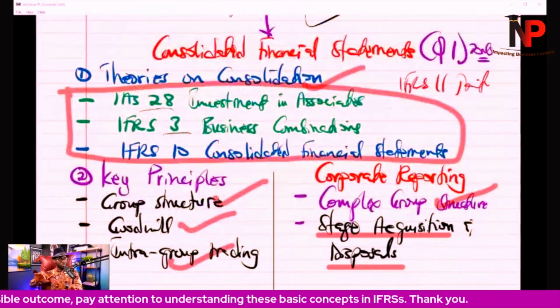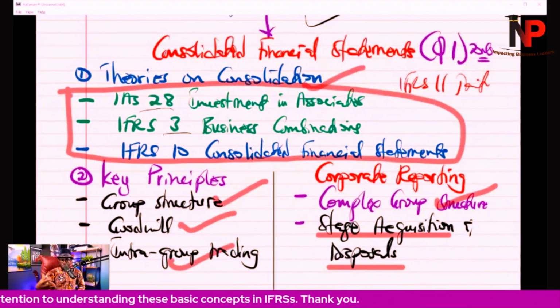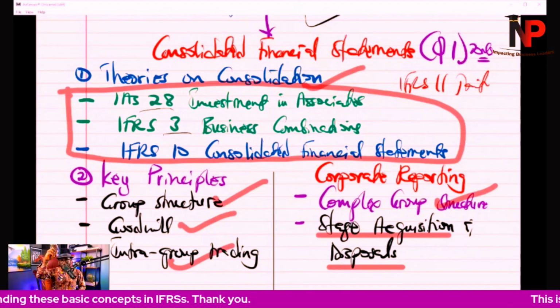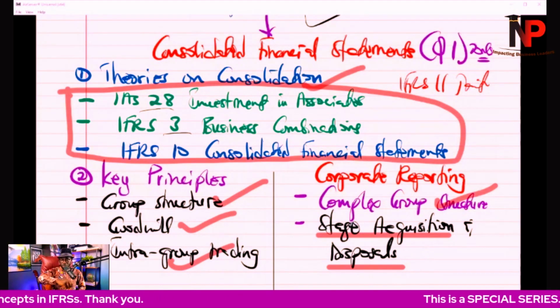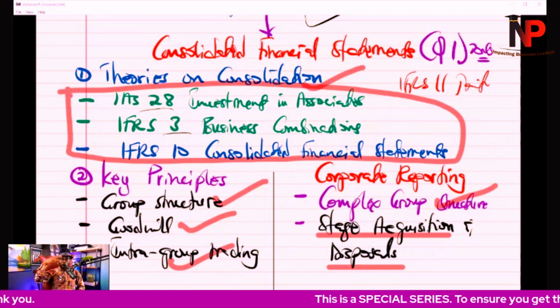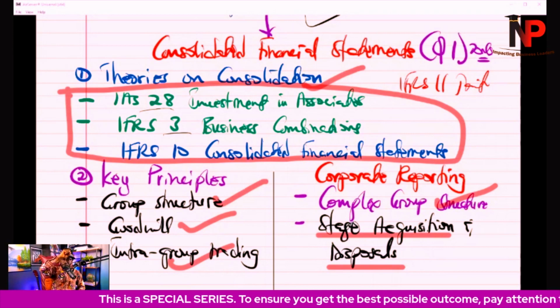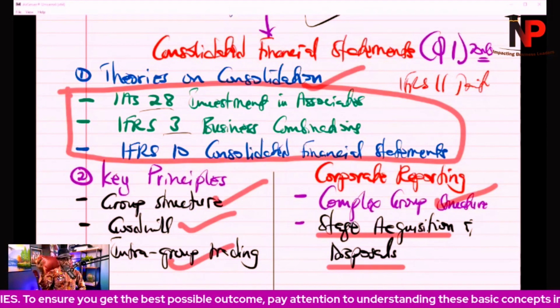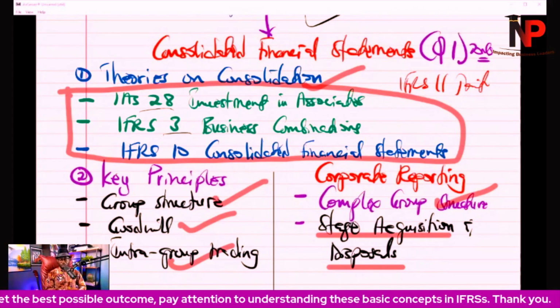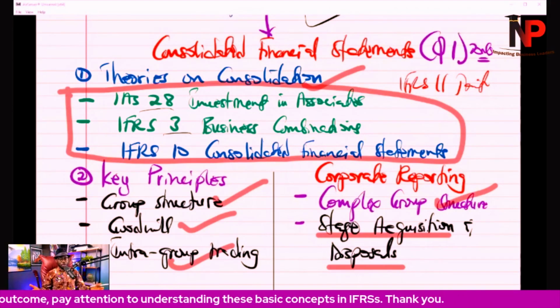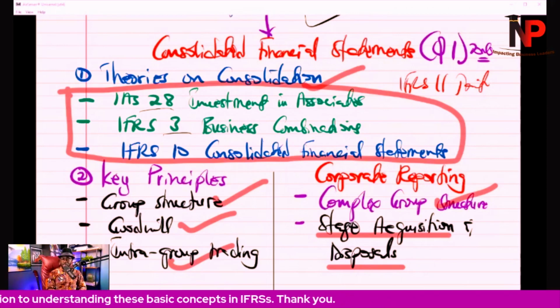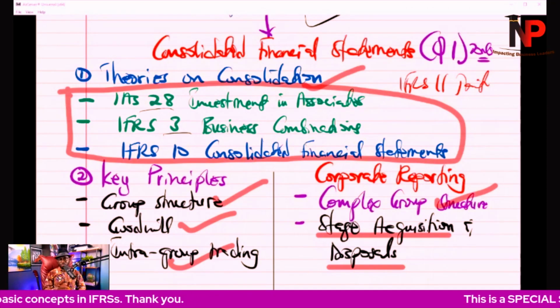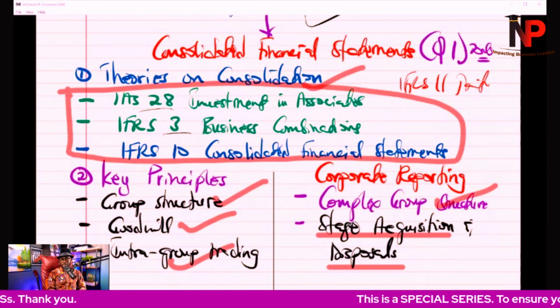Then on the corporate reporting side, we're going to be dealing with complex group structures, like a company has a subsidiary and that subsidiary also goes to acquire another company, or the same company having more than one subsidiary, and probably some of the subsidiaries are even overseas in a foreign country. How do we prepare consolidated financial statements and treat the various foreign exchange translation gains or losses in accordance with IAS 21? So we have to deal with that.